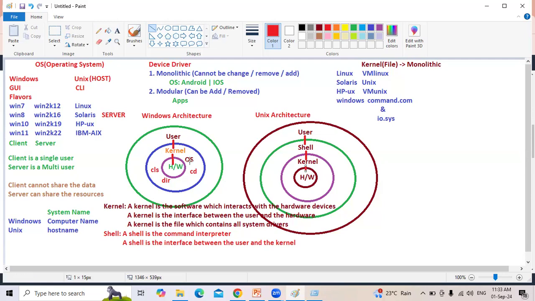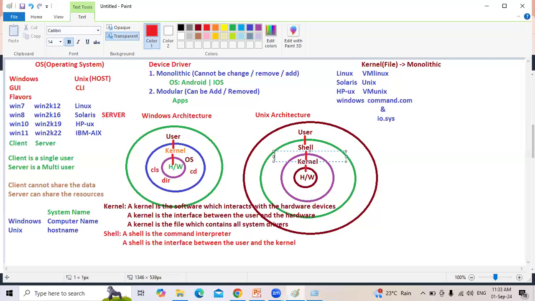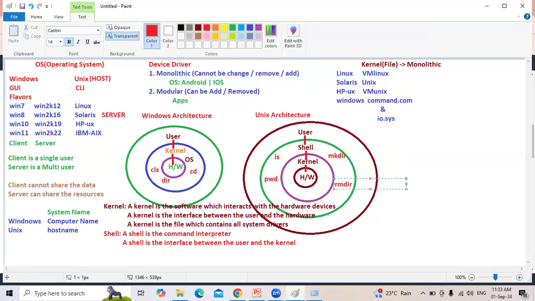In Windows, all the commands are in the kernel. In Unix, all the commands are in the shell, like ls. ls lists the files. pwd stands for present working directory. mkdir, make directory. rmdir, remove directory. All the commands are not in the kernel, but in the shell. That is the difference between the Microsoft family and the Unix family.